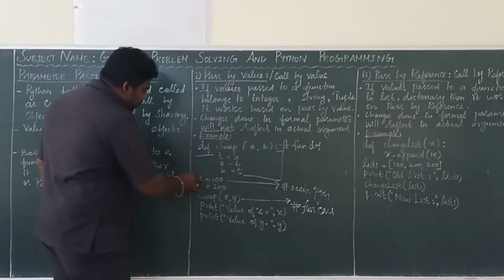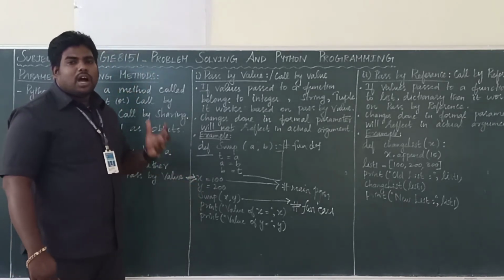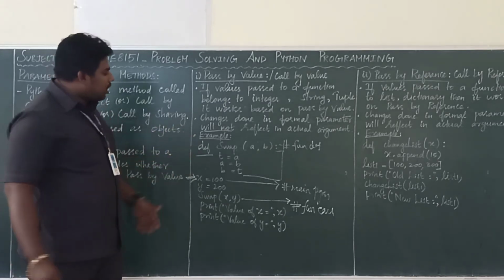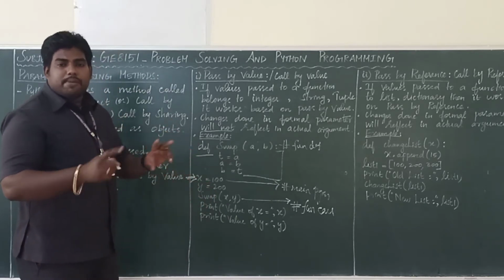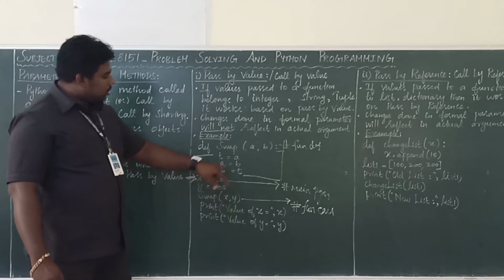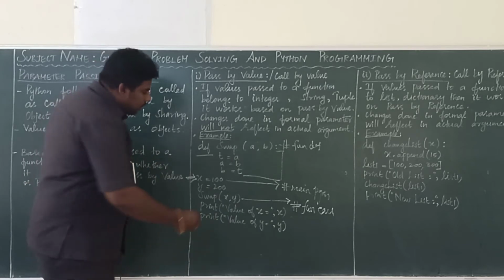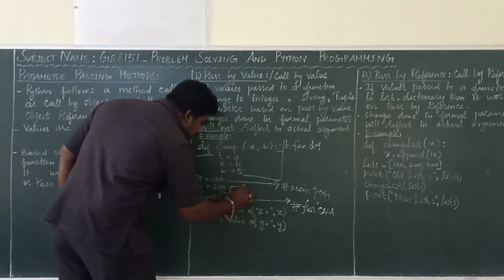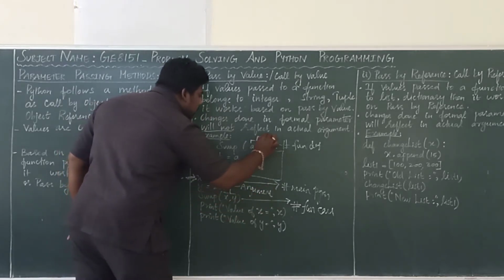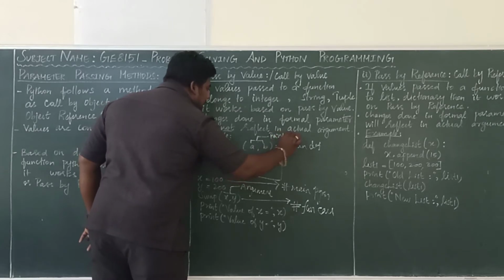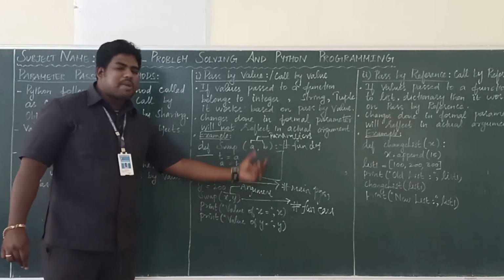So the starting position of your program is here, x, then y value, swap. This is the function call. How will you identify it's a function call? See the function name, swap. Here also swap. Bracket. Any name that comes along with a bracket, we say function. Here also bracket, here also bracket. These are only arguments. These are parameters. So number of arguments 2, number of parameters 2.